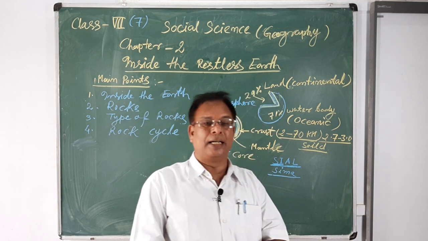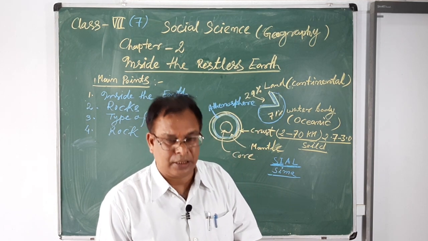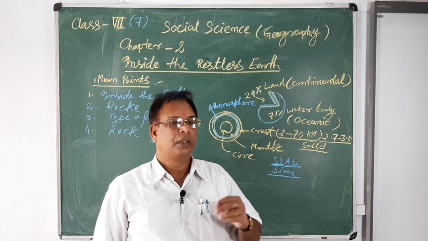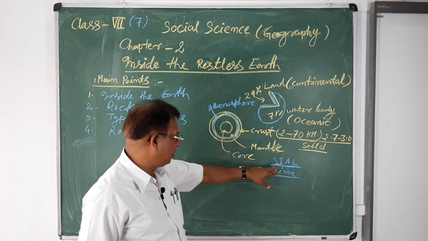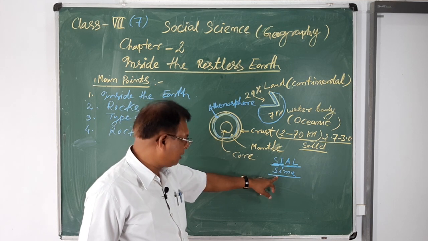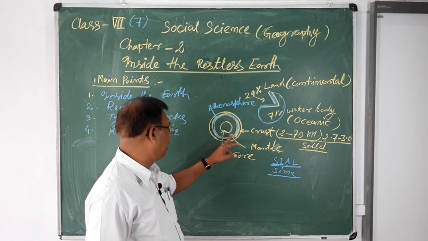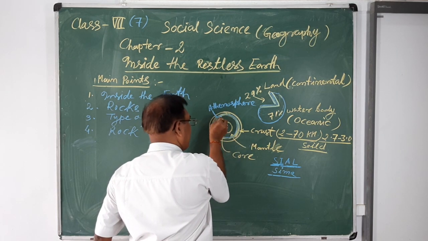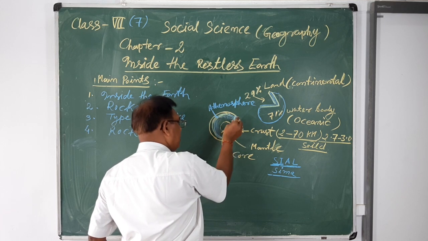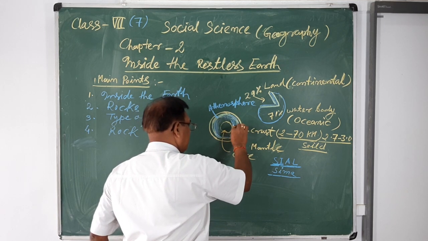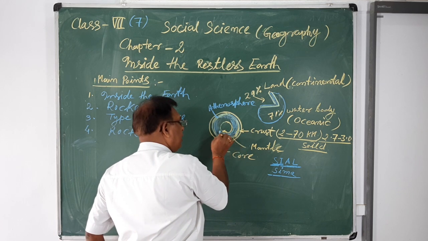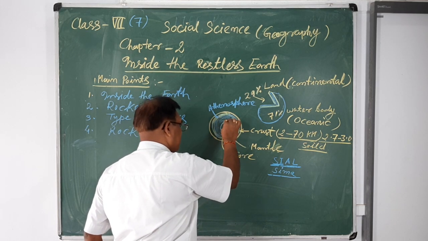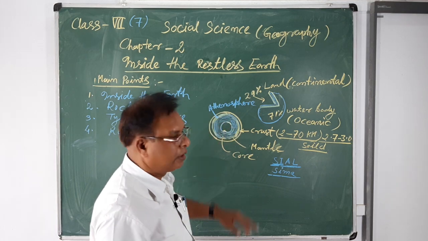These areas are also parts of the earth's crust. Therefore, you can say the earth's crust is divided into two parts: the upper earth crust known as the sial, and the inner earth crust known as the sima. Then starts a big part of the interior, which is also found in the molten structure.